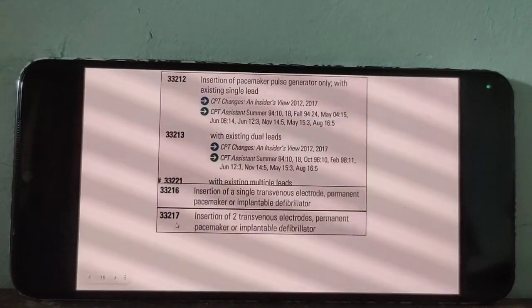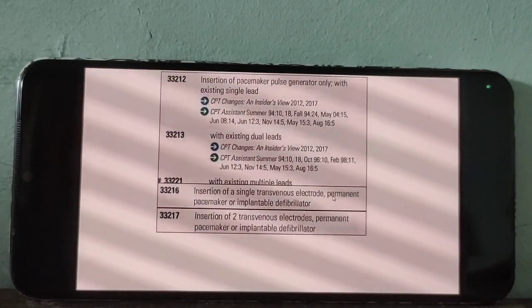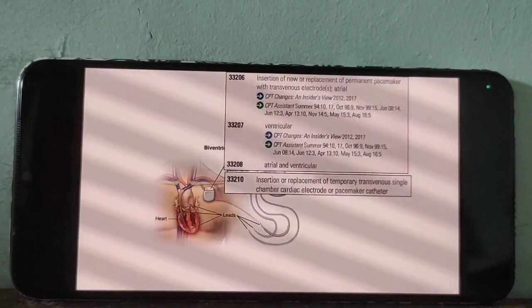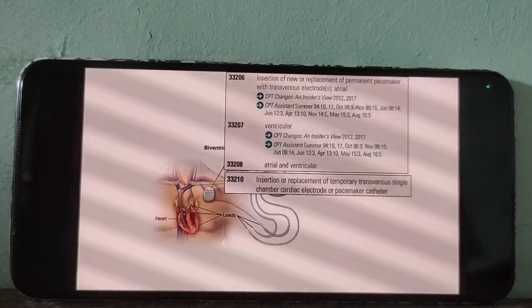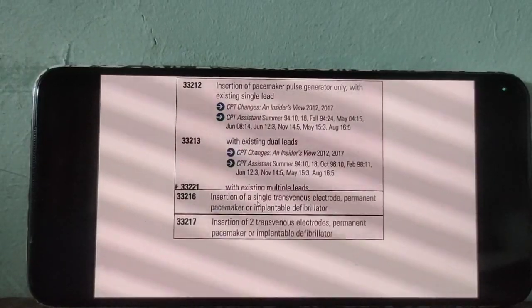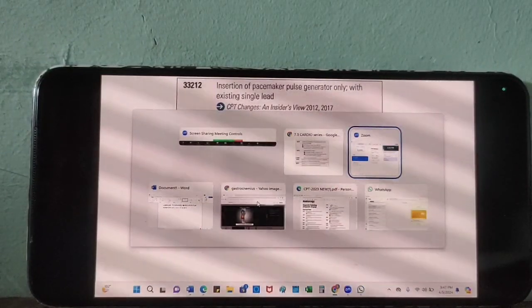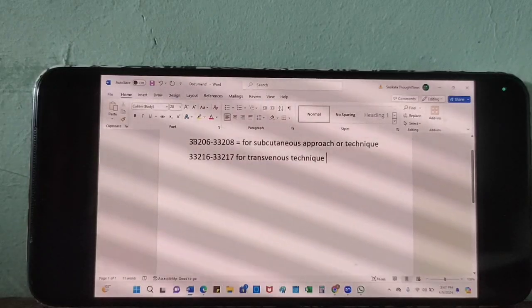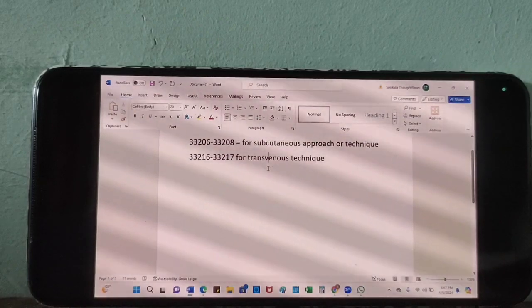Now 216-217 is also the code for permanent pacemaker. Single chamber system 216, dual chamber system 217, like 206 and 207. The difference, take a note: 206 to 208 for subcutaneous approach or technique, 216 and 217 for transvenous technique. That is the difference. Okay, did you understand, guys?